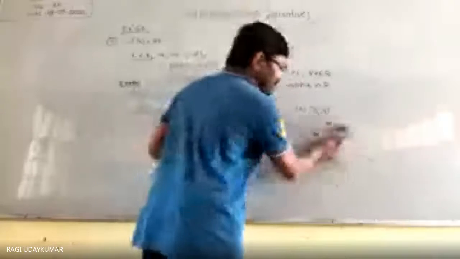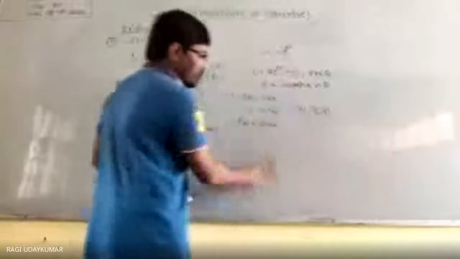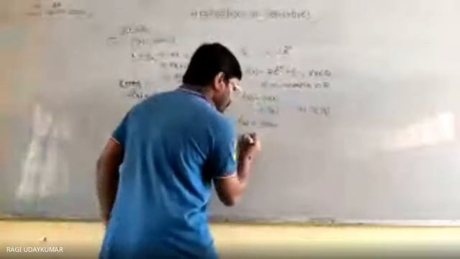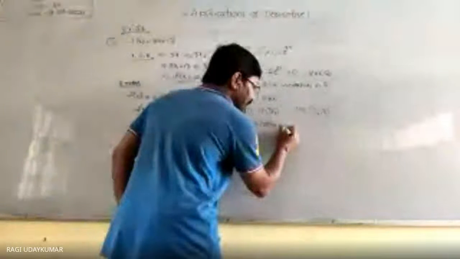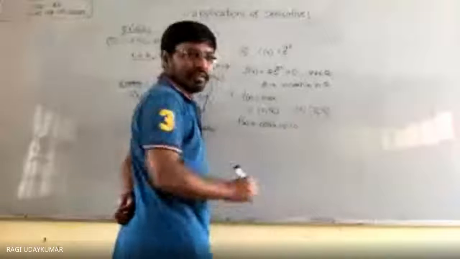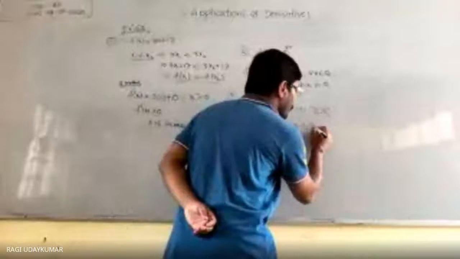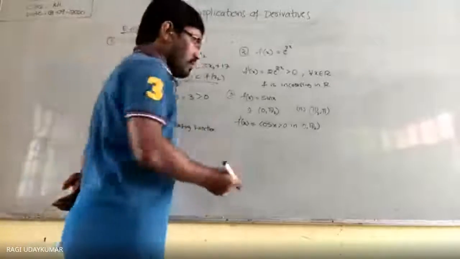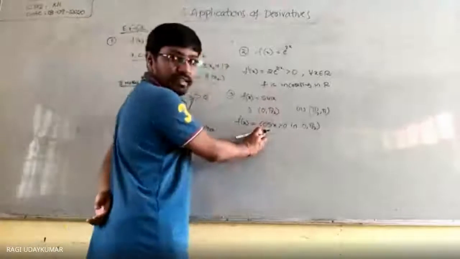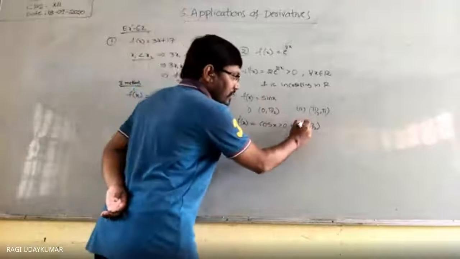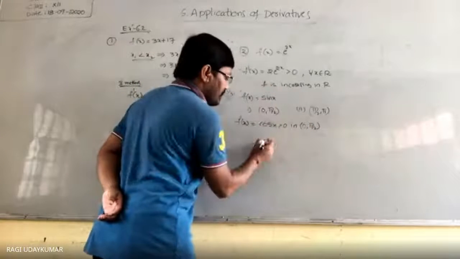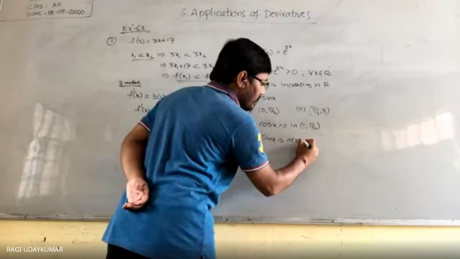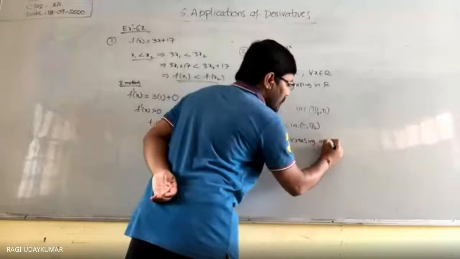Trigonometric ratios are all positive in the first quadrant. So cos x is greater than 0 in the interval 0 to pi by 2. Therefore, you can say that the given function sin x is increasing in 0 to pi by 2.